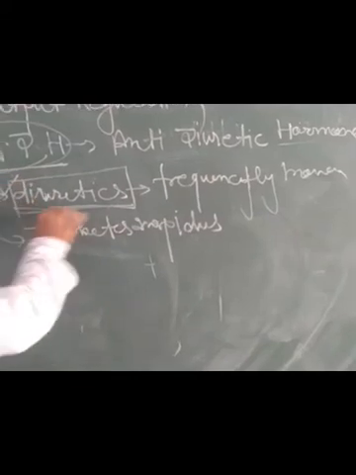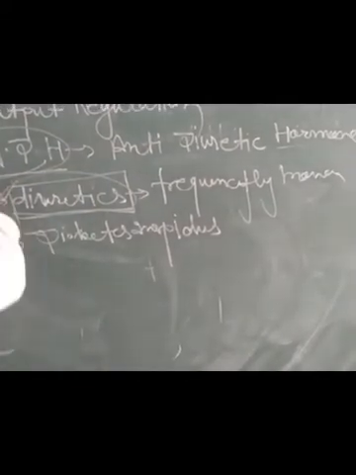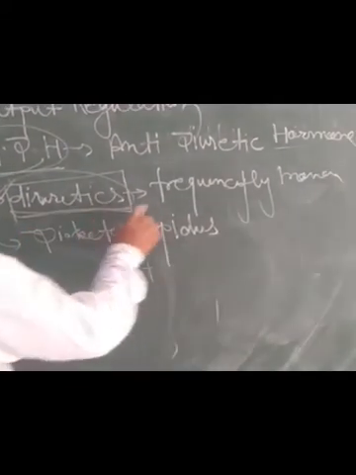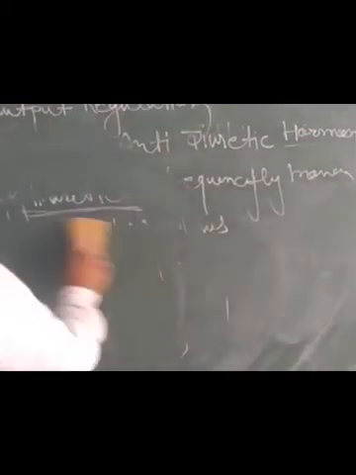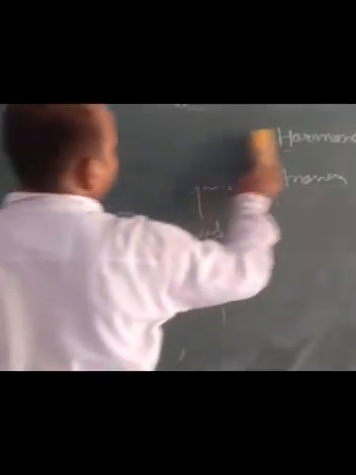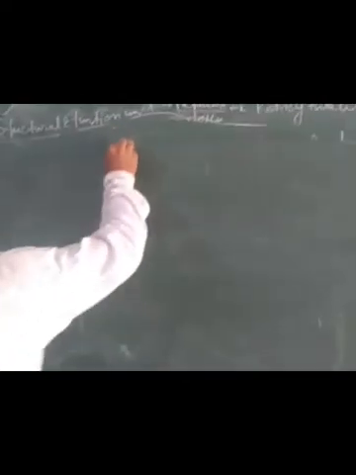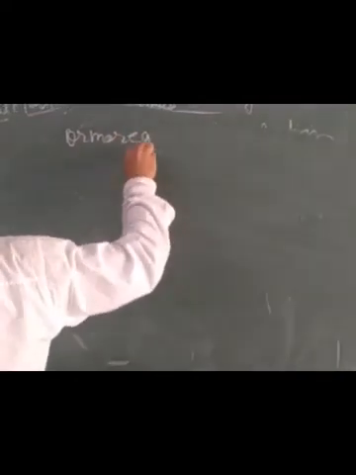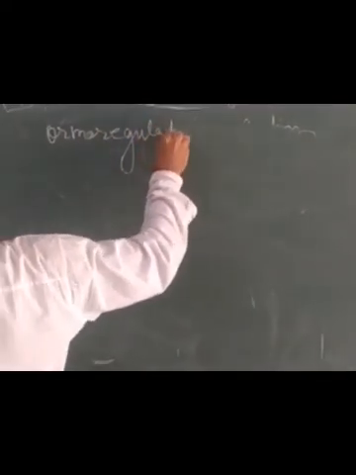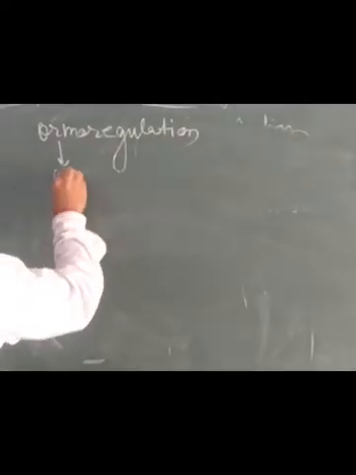If formation of ADH fails, then the diuretic condition arises and the person frequently moves for urination. And one more term arises here, that is osmoregulation. We have discussed it already in the definition. Osmoregulation, as its meaning explains itself, means controlling osmotic pressure.